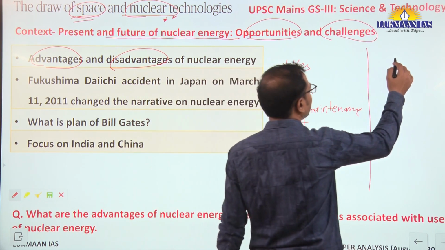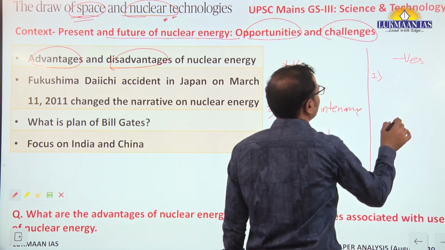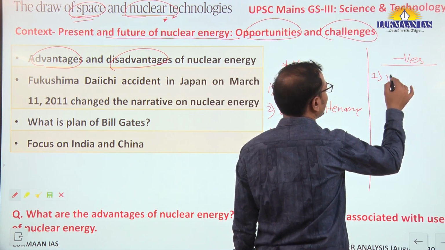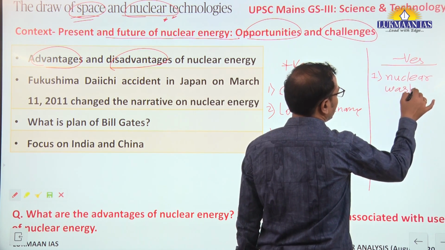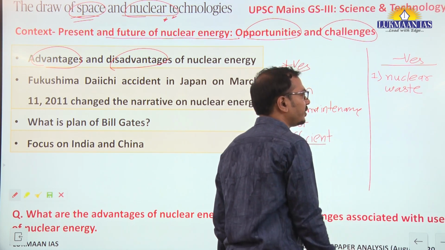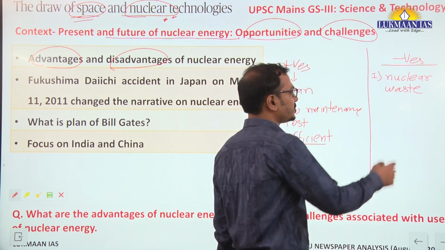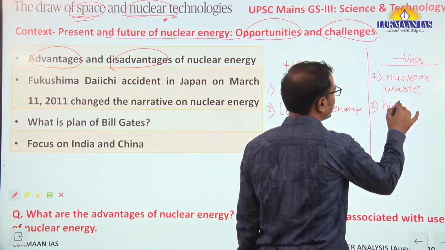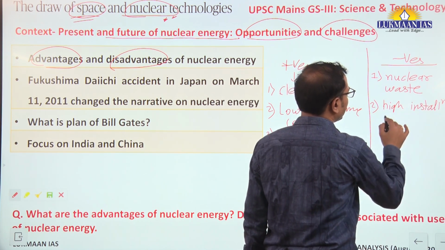Now in negatives, or we can say risks, first of all you should understand the nuclear waste that is generated at the end of the reaction, and how this nuclear waste is to be disposed, that becomes the problem here, disposal of nuclear waste. Second is high installation cost, the technology is costly.